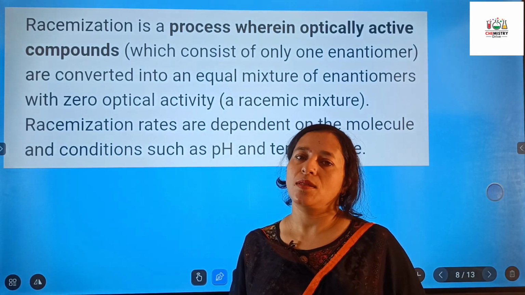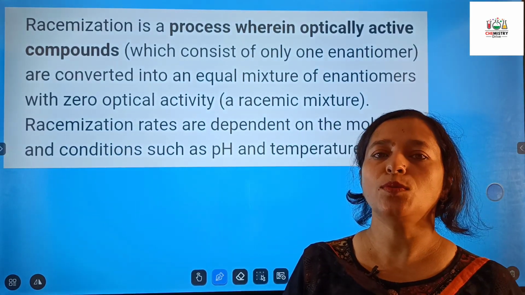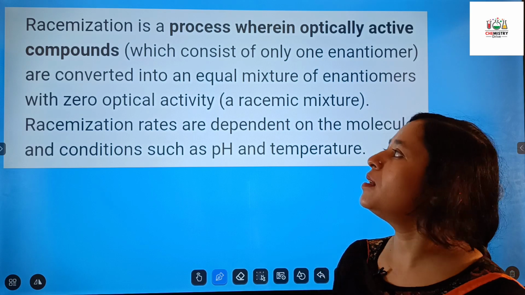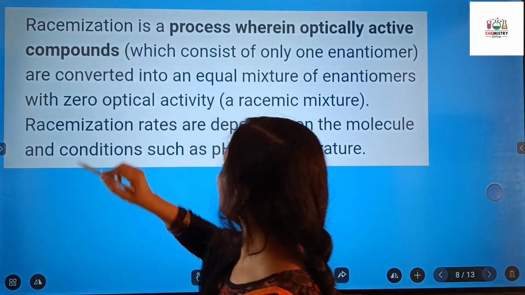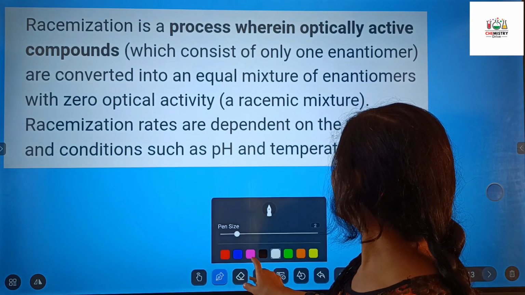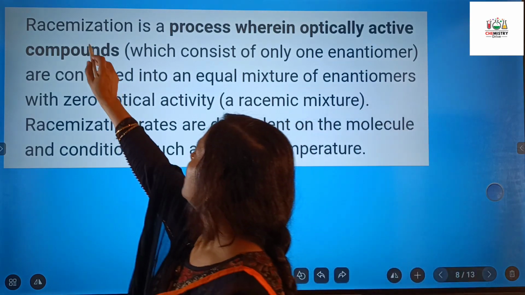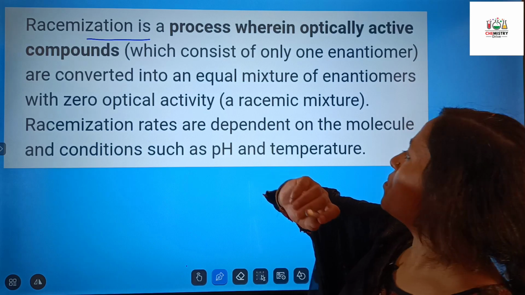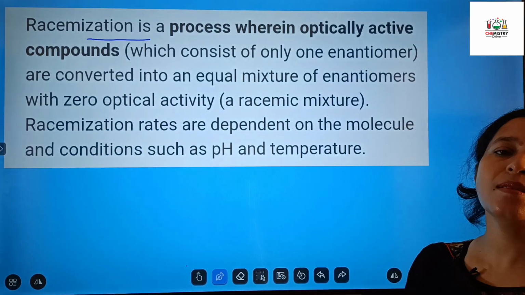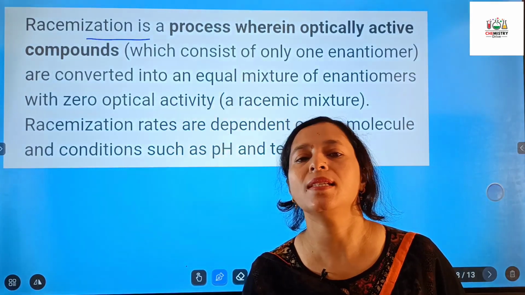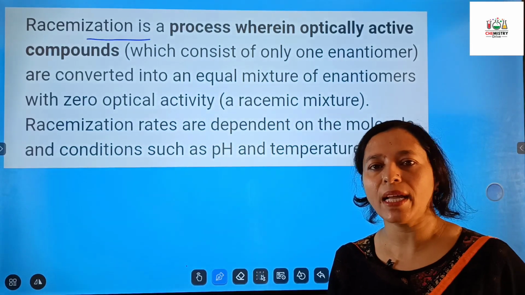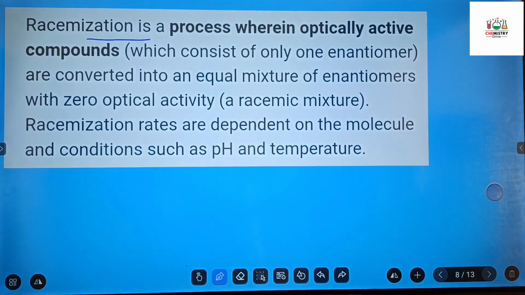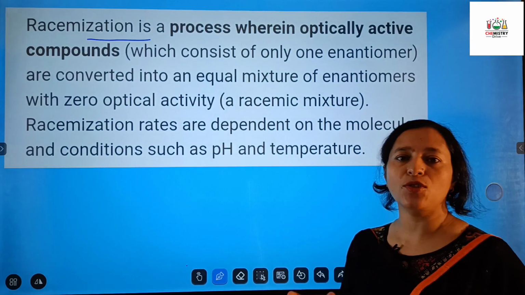Now racemization. I hope it's quite clear to you what is dextrorotatory and levorotatory. There is again a technical term, that is racemization. What is the racemization process? Racemization is a process where we get optically active compounds. That is, we are getting both the dextrorotatory as well as the levorotatory. We are getting equal mixtures of enantiomers.